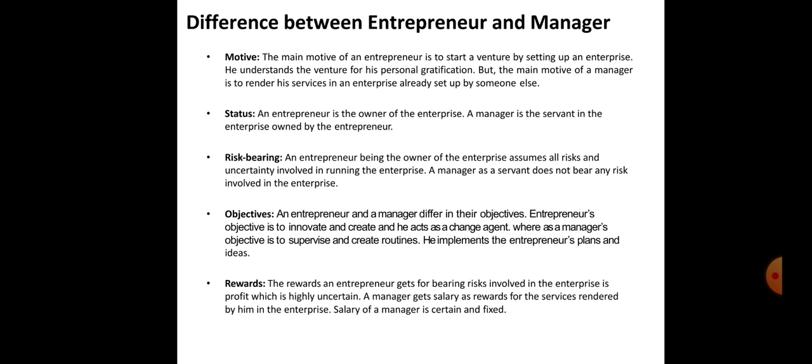According to the motive, an entrepreneur starts a venture for his personal gratification, but the main motive of the manager is to do service in that enterprise. According to the status, the entrepreneur is the owner of the enterprise, while the manager is a servant or an employee of that entrepreneur. Risk bearing: the owner of the enterprise assumes all the risk and uncertainty involved in the enterprise, while the manager, as a servant, does not bear any risk. He is not responsible for taking any risk.